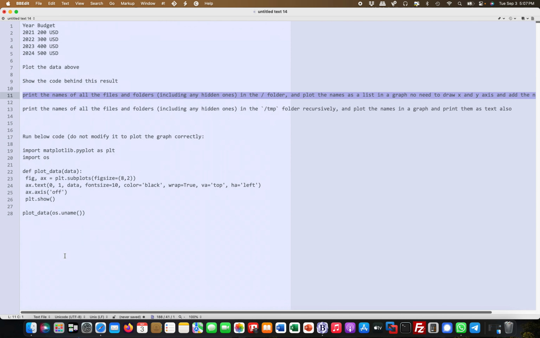Now I got a couple of things prepared. Let's take this one and go through it. Print the names of all files and folders, including any hidden ones, in the /, which is the root folder. Then plot the names as a list in a graph. No need to draw X and Y axis, and add the names to the left. Let's see what it comes up with.